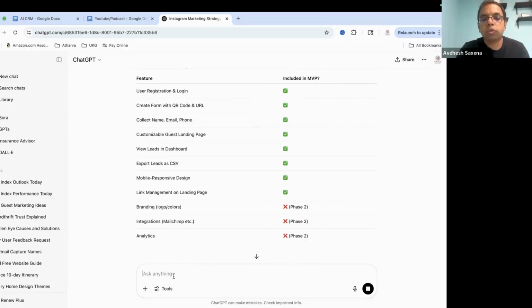Now what we are going to do is ask ChatGPT to use these requirements and create a prompt which we can give to Lovable to create the application. Okay. Use these requirements and create a prompt which I can input in Lovable to create an app.